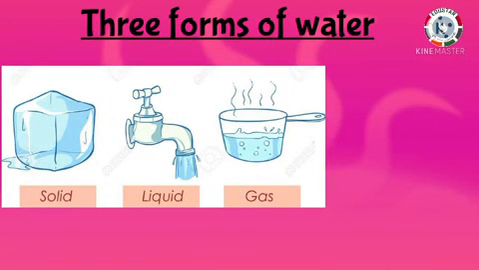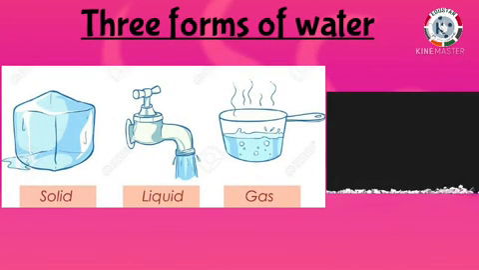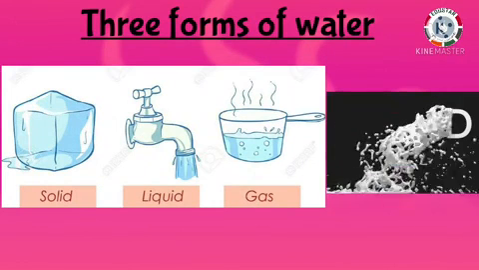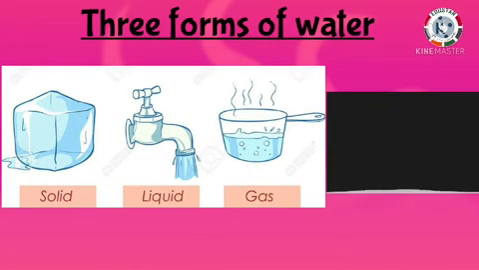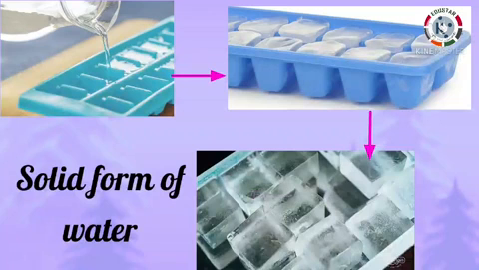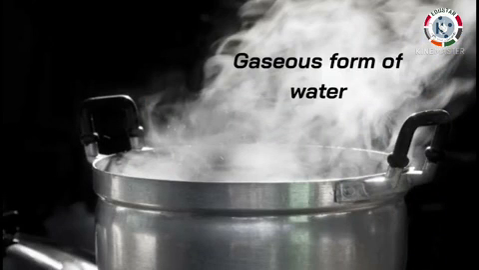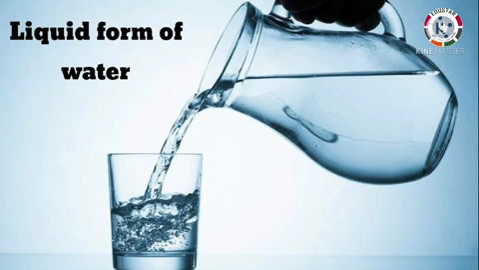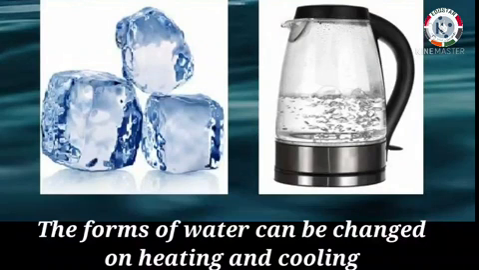So, there are 3 forms of water, that is solid as ice, liquid as water, and gas as water vapor. When we freeze the water, it changes into ice and it is called the solid form of water. When we boil the water, it changes into water vapor. It is the gaseous form of water. And water is the liquid form. We can drink it also. So, the state of water can be changed on heating or cooling.